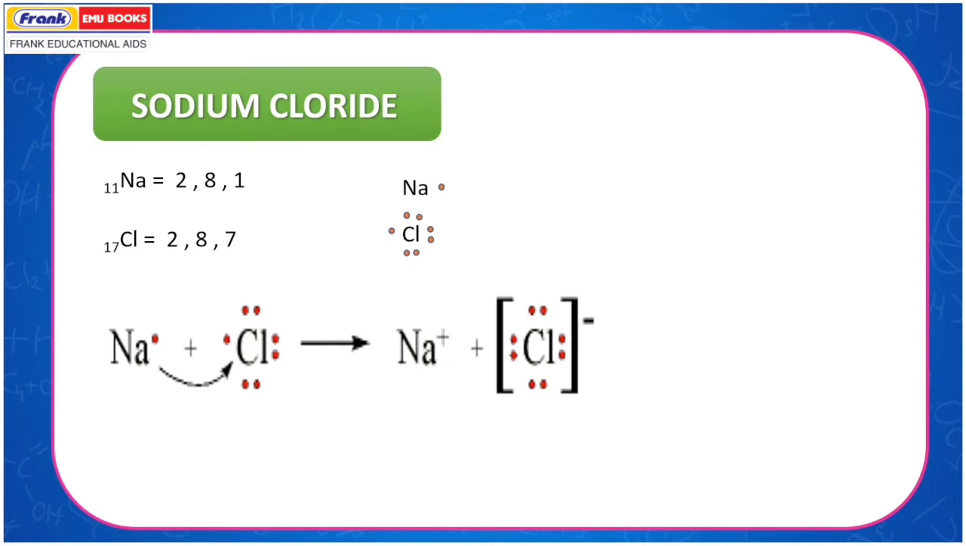Sodium, after losing 1 electron, attains noble gas configuration, that is 2,8, and chlorine, after gaining 1 electron, attains configuration 2,8,8 and becomes stable. So the charge on sodium becomes Na+ and the charge on chlorine, due to gaining of an electron, becomes Cl-. Hence, we get the compound as Na+ Cl-.